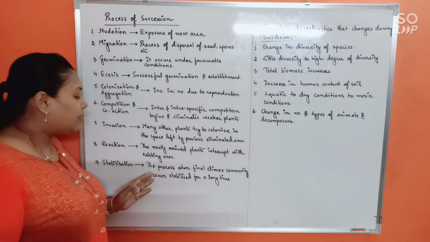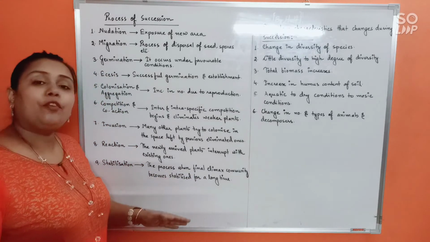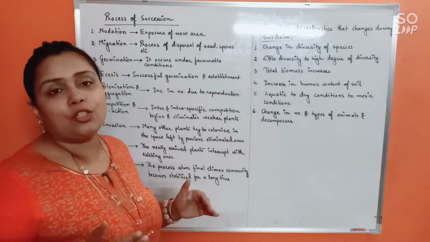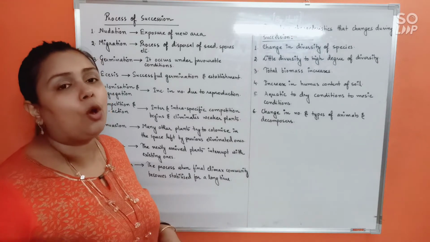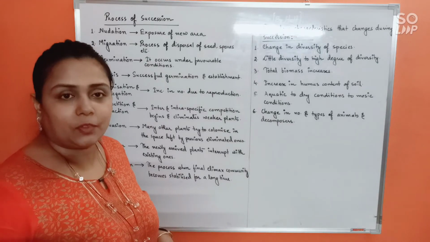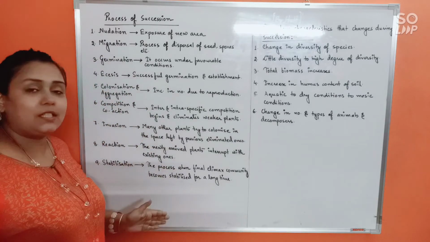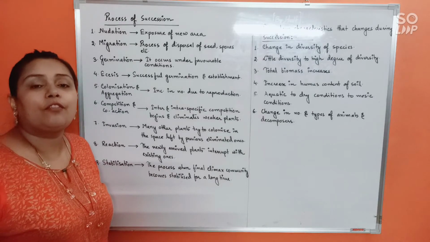So see this, the process when the final climax community becomes stabilized for a long time. Now this will not change further, and the ecological succession would remain in this equilibrium for a much longer time. Okay, and because with respect to plants we have talked about these steps, the climax community of course will be forest.